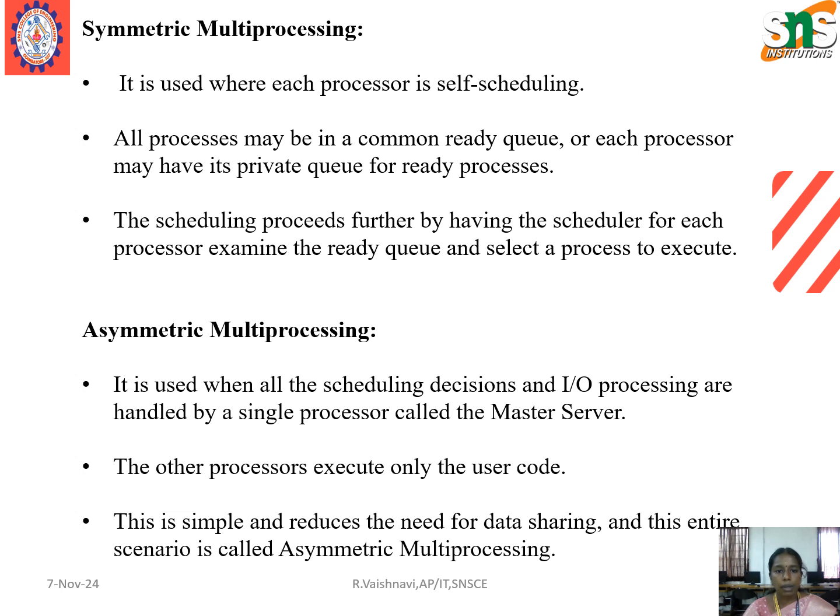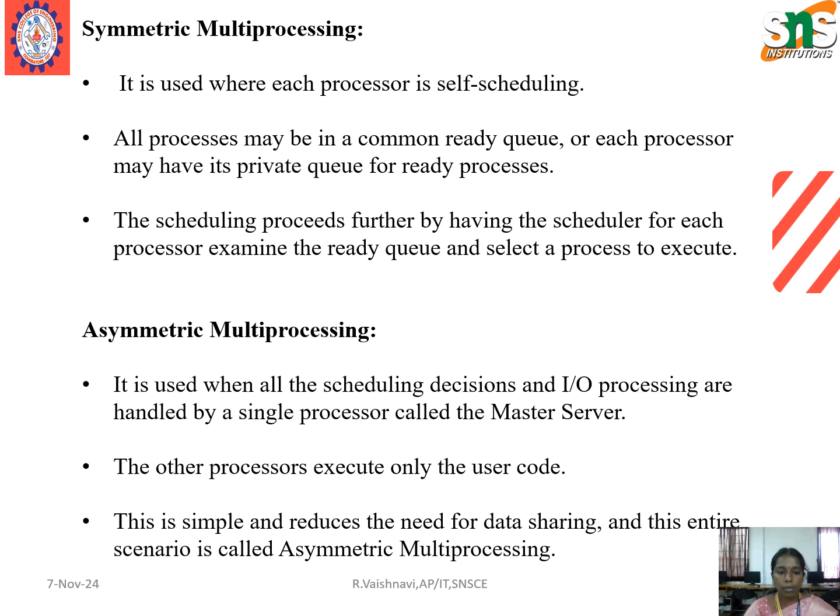Next one, symmetric multiprocessing. It is used where each processor is self-scheduling and all the processes may be in a common ready queue, or each processor may have its private queue for the ready processes. The scheduling proceeds by having the scheduler for each processor examine the ready queue and select a process to execute. It comes under symmetric multiprocessing.